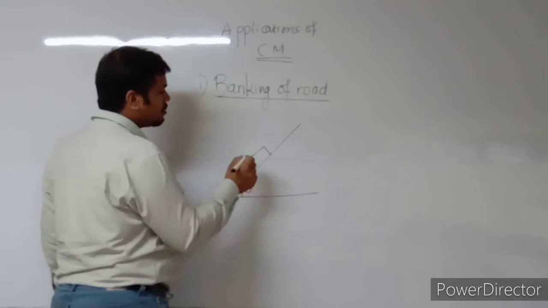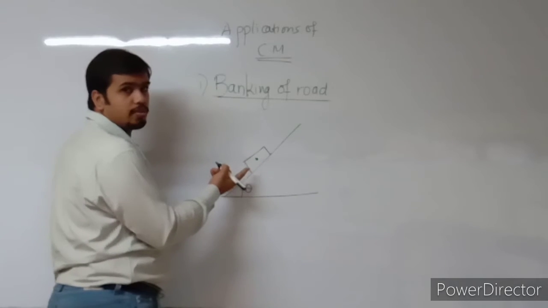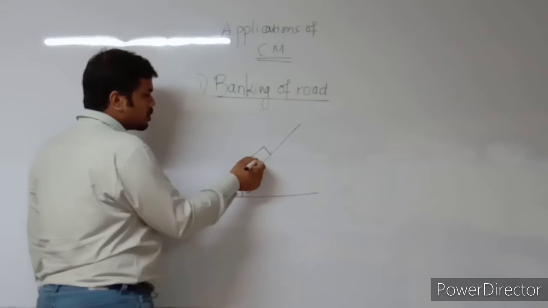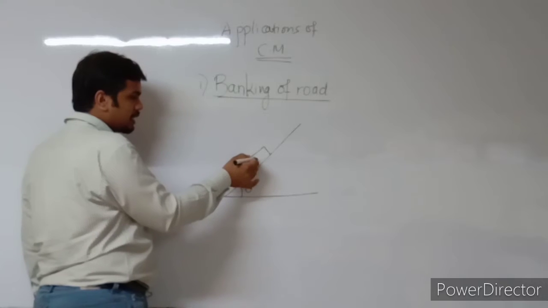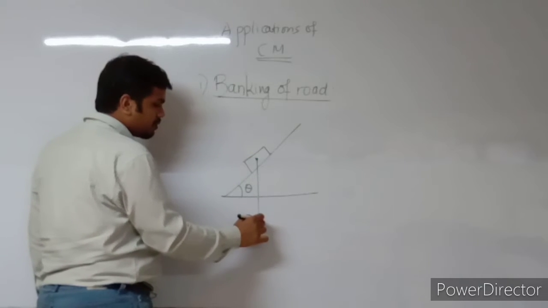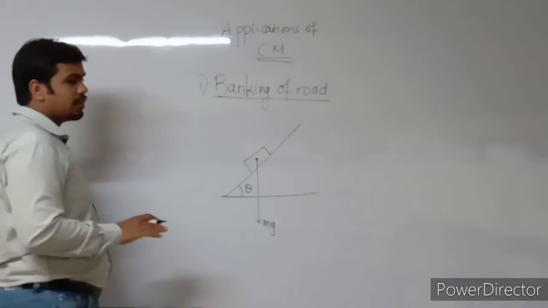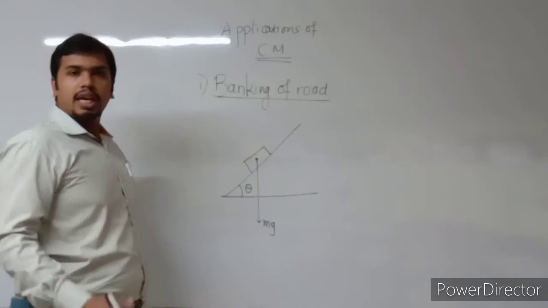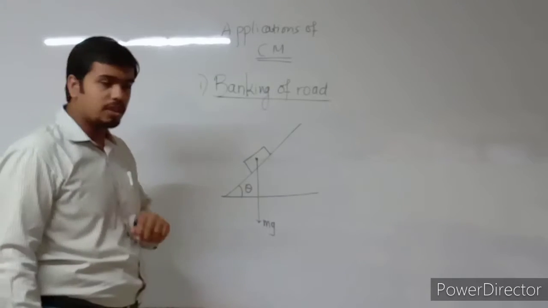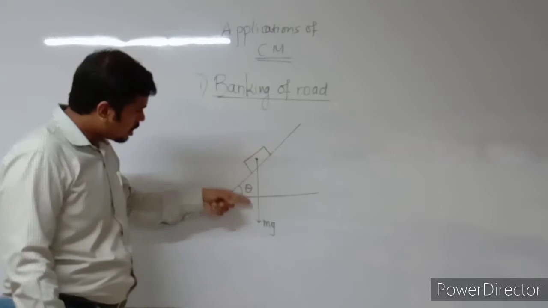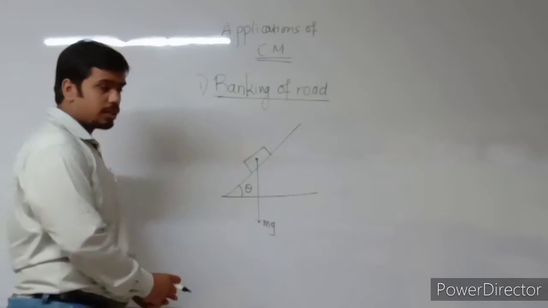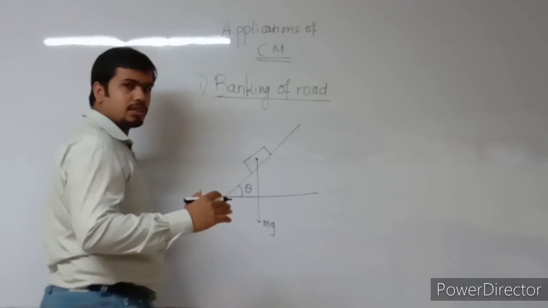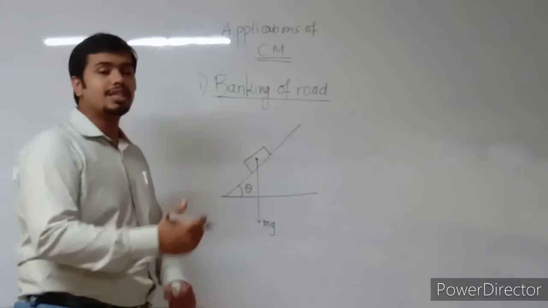Now let us say this is the center of mass of the vehicle. Even if you don't know the concept of center of mass, let it be, it doesn't matter. Whenever anything is traveling on the surface of the earth, always remember there is a net downward force acting over it, which is nothing but the weight of the particle. So this is the weight of the vehicle which is acting vertically downward. Now always remember, by Newton's third law, to every action there is an equal and opposite, and of course instantaneous, reaction.